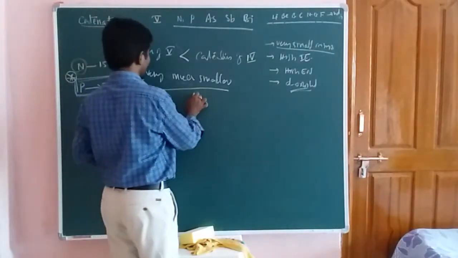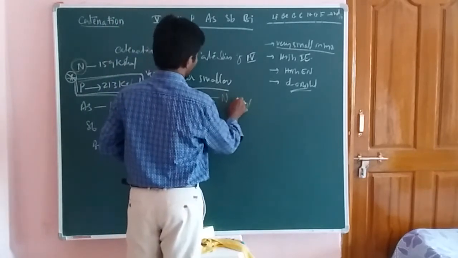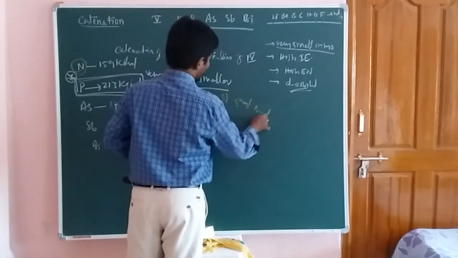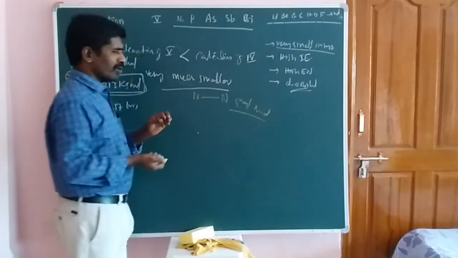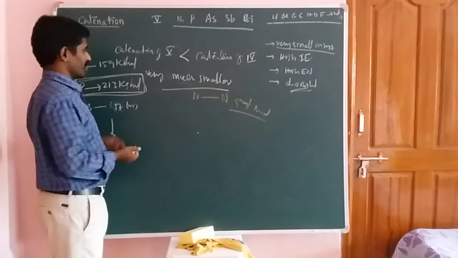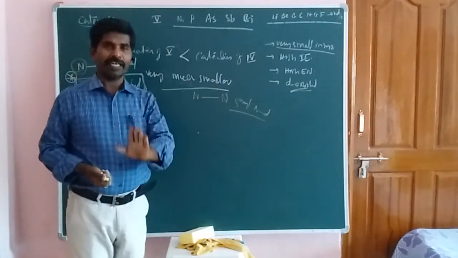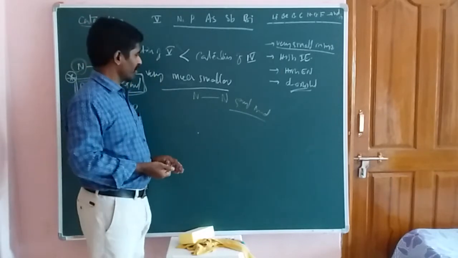Nitrogen bond, okay, now this one is the nitrogen bond. Now, friends, the nitrogen single bond is a weak bond compared with the phosphorus bond. What is the reason here? First concept: due to the absence of d orbital.